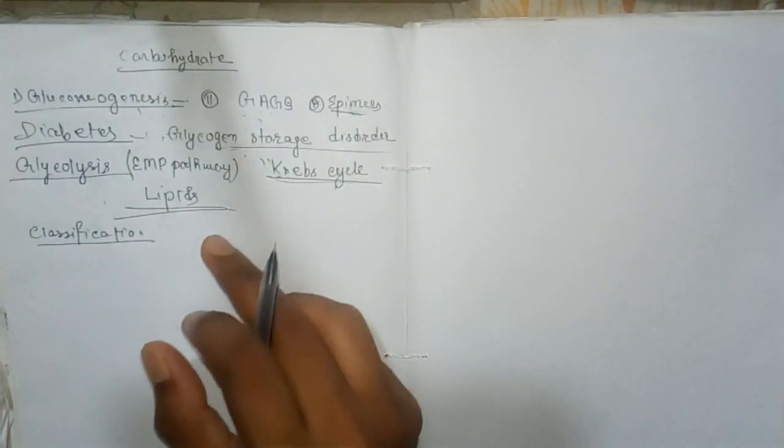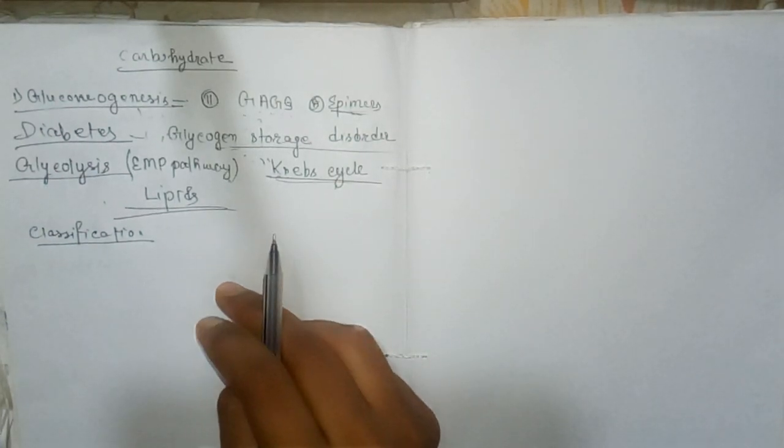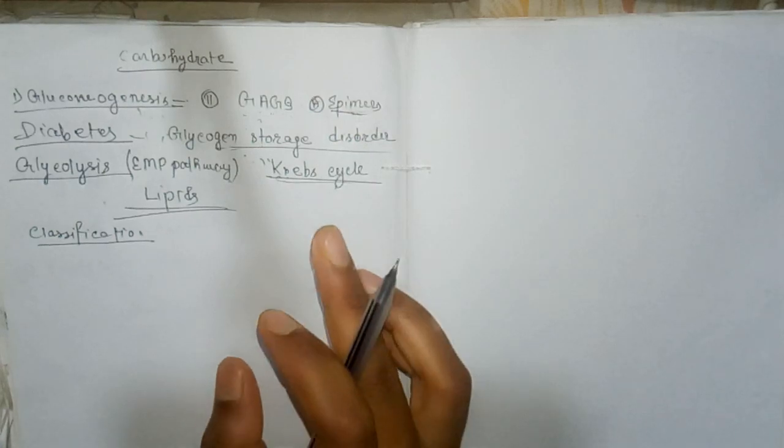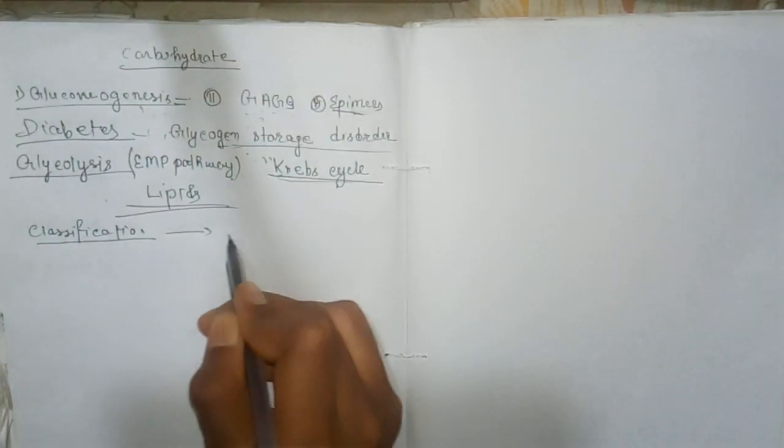Lipid is an organic substance relatively insoluble in water and soluble in organic solvents like alcohol, ether, etc. Chemically, they are esters of fatty acids and some alcohols. Now the classification: it is classified into three types. They are simple, compound, and derived.